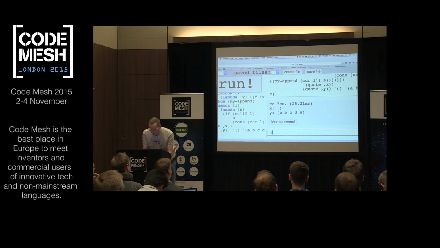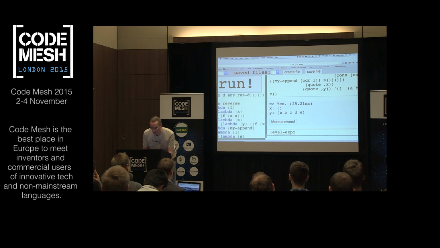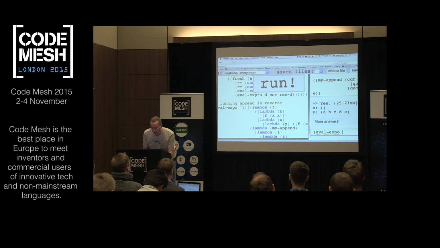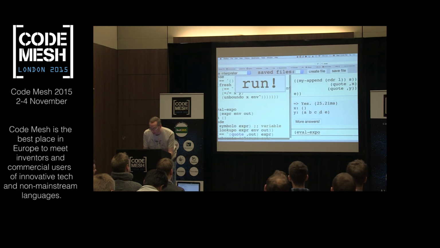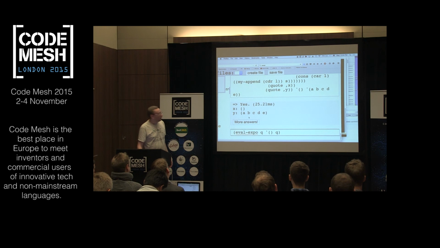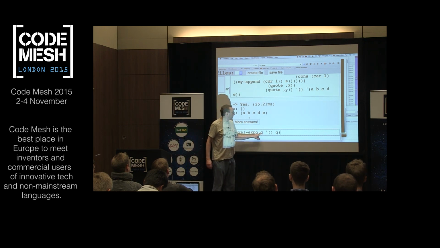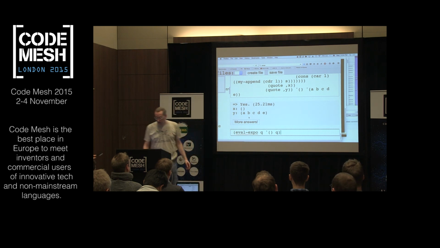So we're going to call eval-expo, and eval-expo takes, sort of like the type inferencer, an expression and an environment and then an output. So we've got some expression we don't know. We're going to start it in the empty environment, and we want to see if we can find some expression that in the empty environment evaluates to itself. Well, let's see if we can do that.